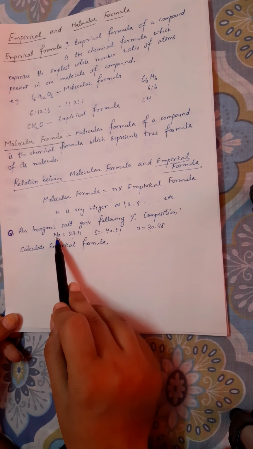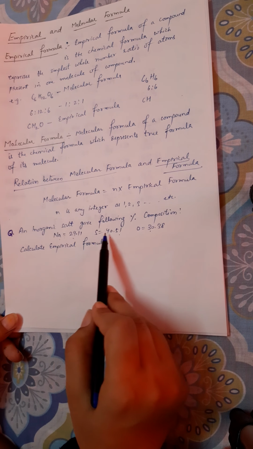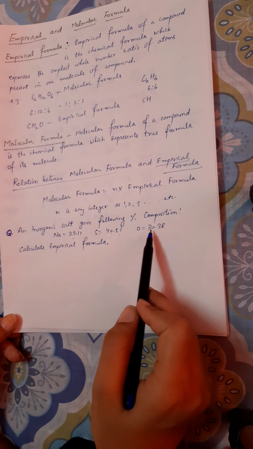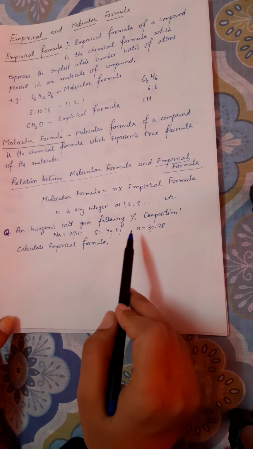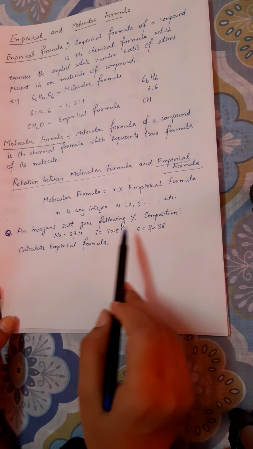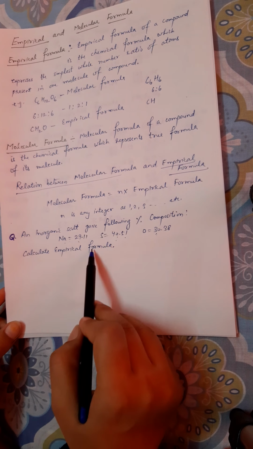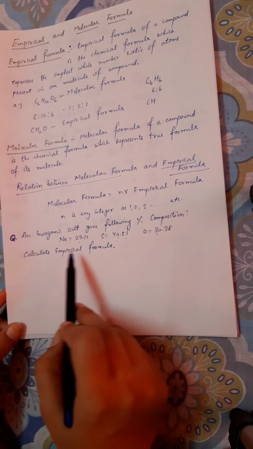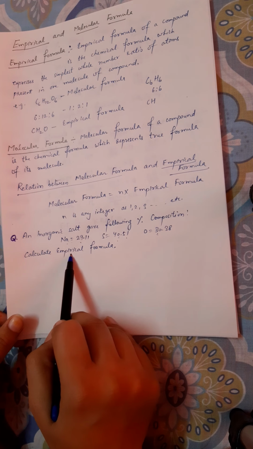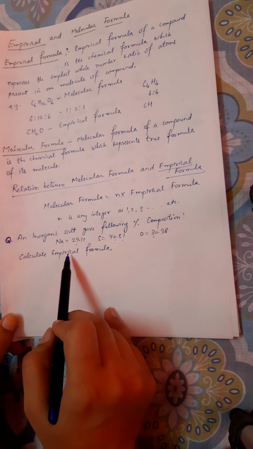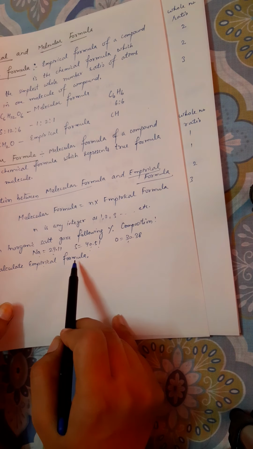100 minus the Na percentage and the sulfur percentage. Here the oxygen percentage is given. If it is not given, and it is mentioned that the rest is oxygen, then you have to total the percentages and subtract it from 100. Now we have to calculate the empirical formula. These are the steps for calculating the empirical formula.